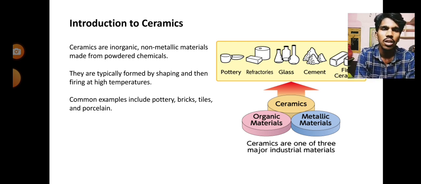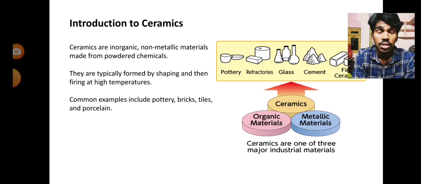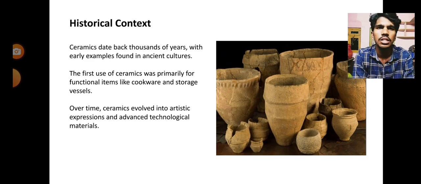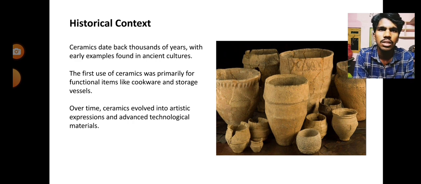Ceramics is an inorganic compound made with non-metallic materials, made with a combination of powdered chemicals, and they are used for some works. Some examples of ceramics are glass, cements, pottery, and some clay type of materials.